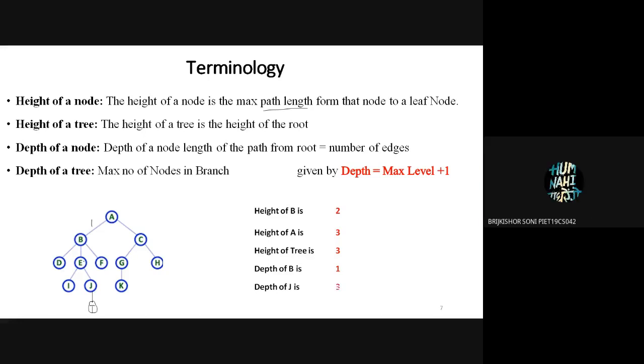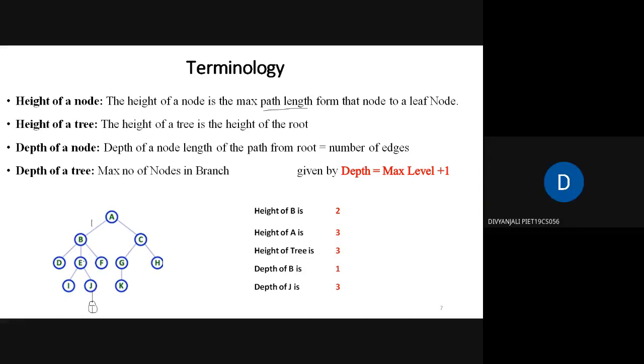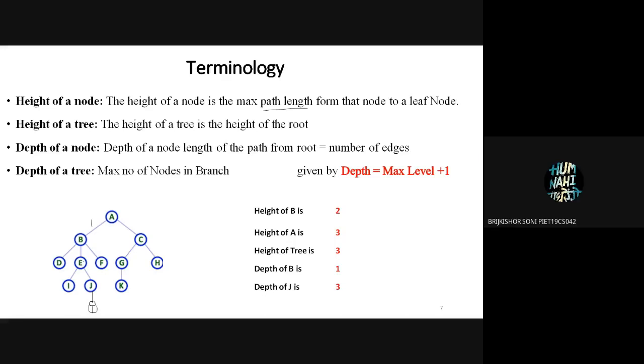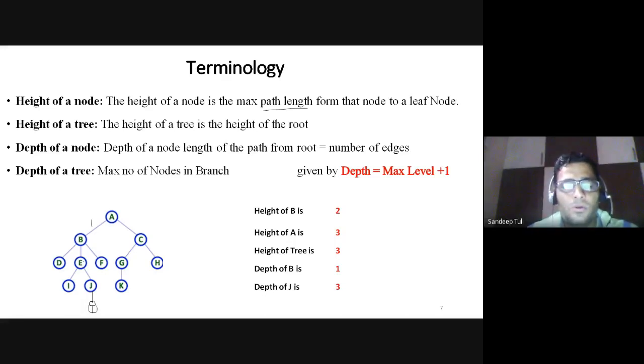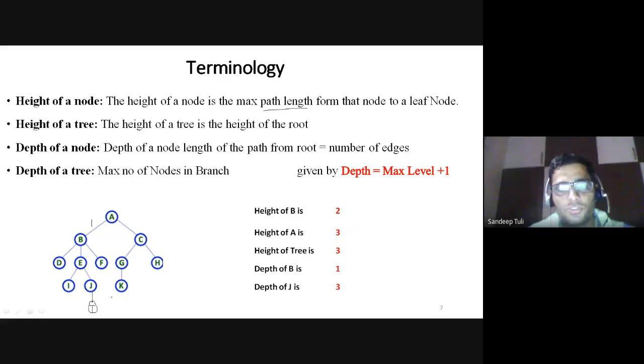Depth of J is 3. But the height of J will be 0, if T is not there. And if T is there, then height is 1. So is it clear to everyone now?